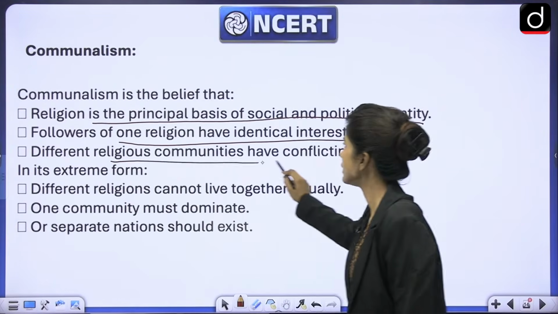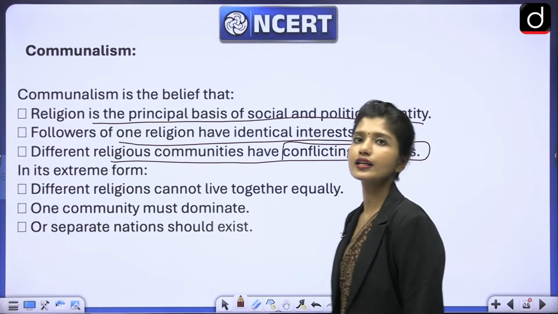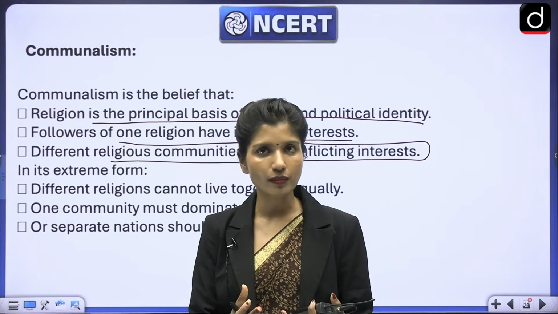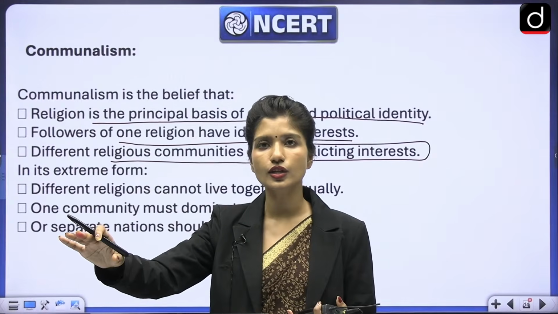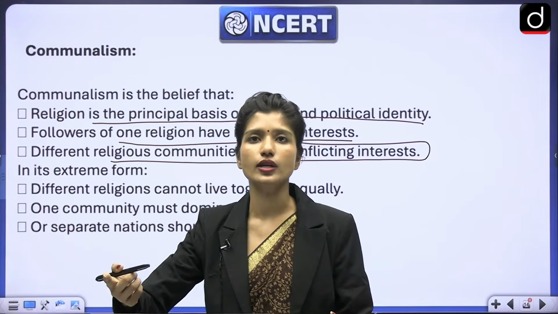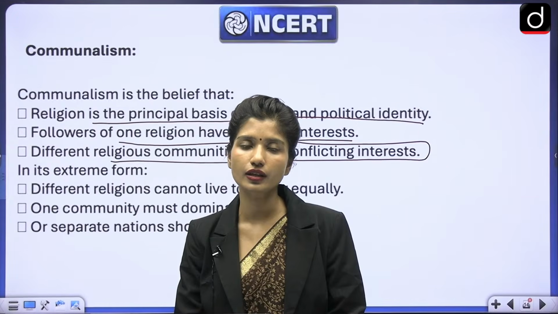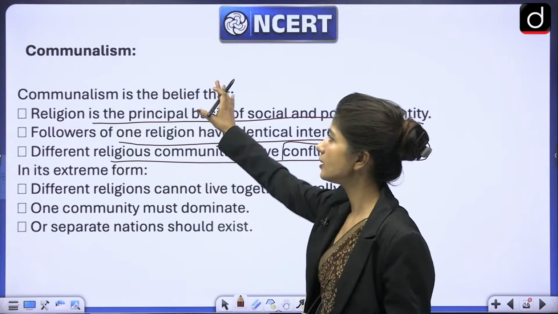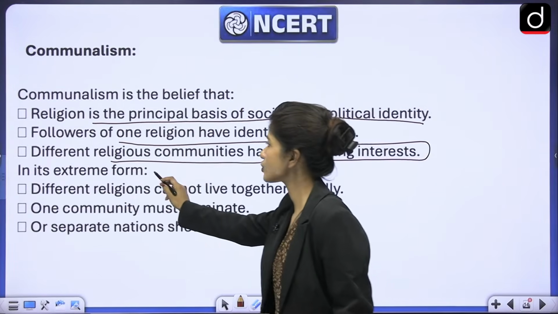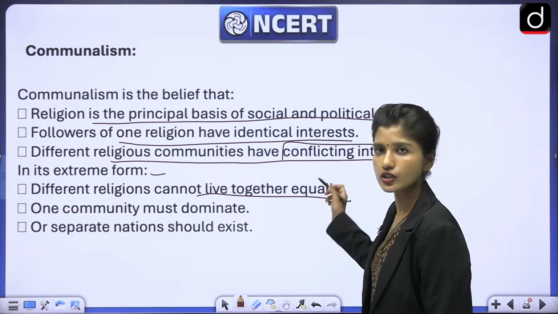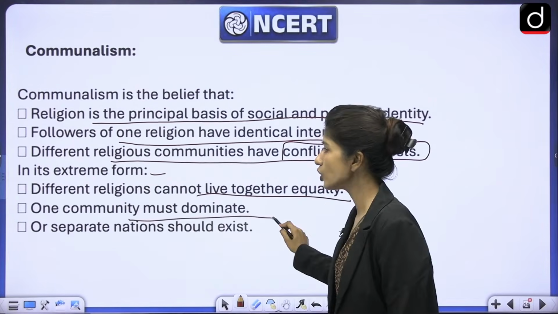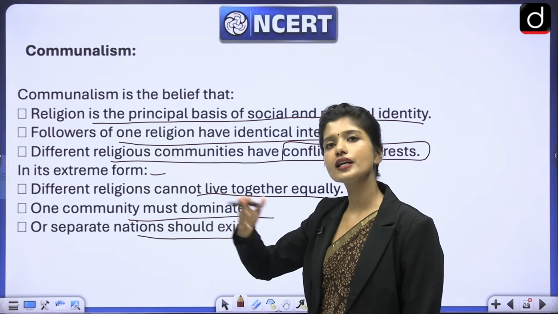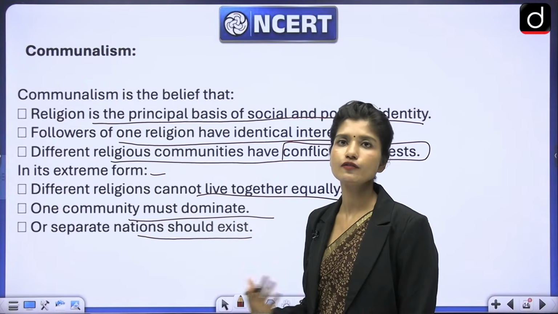And different religious communities have conflicting interests. This is another belief that, okay, we belong to a specific religion and the people of our religion have the same interests, but people of other religions, whatever their interests are, they are opposite to us. It's not that they have different interests. It is that they are opposite to our interests. That is why we cannot live peacefully. So this is the basis behind communalism. In extreme form, people cannot live together. Different religions cannot live together equally. One community will start dominating, and it will separate nations. It will create a feeling that separate nations should exist because we cannot live together.